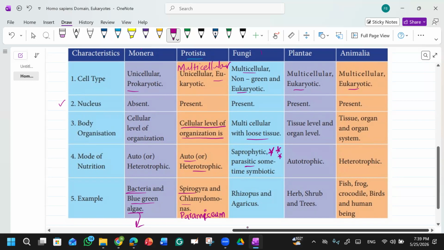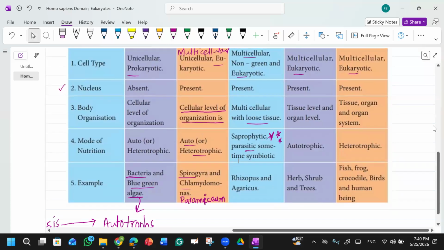Okay, parasitic is like organisms that live inside another organism. Parasitic means they get their food from another organism, and in return they damage or hurt them. Yes, in return they harm them.